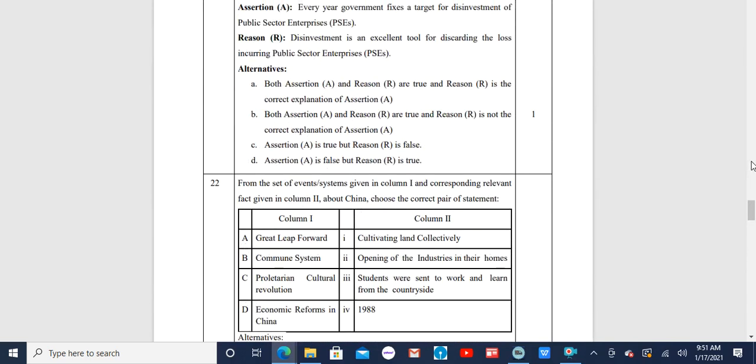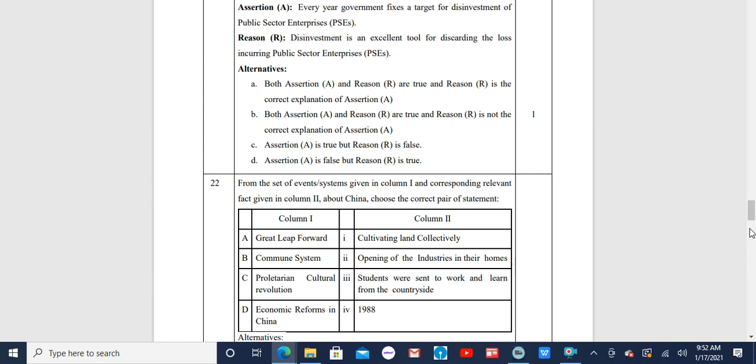Alright, from the set of events and systems in column 1 and corresponding relevant fact given in column 2 about China, choose the correct pair of statements. Column 1 reads as follows: Great leap forward. In column 2, the explanation given is cultivating land collectively. Second option under column 1 is commune system.